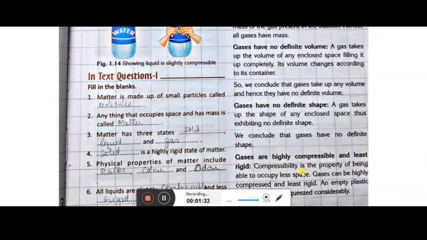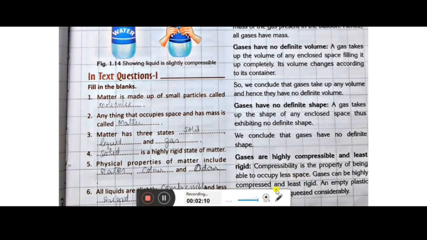So compressibility, that means you can easily apply the pressure. How are you able to apply the pressure? Because already the gas molecules are very far from each other. There are so many intermolecular spaces in between. The molecules are very far apart, so they can be brought a little closer, or even more closer, and when they come more closer, then they can change their state also, that we will study later on. So compressibility is the property of being able to occupy less space.